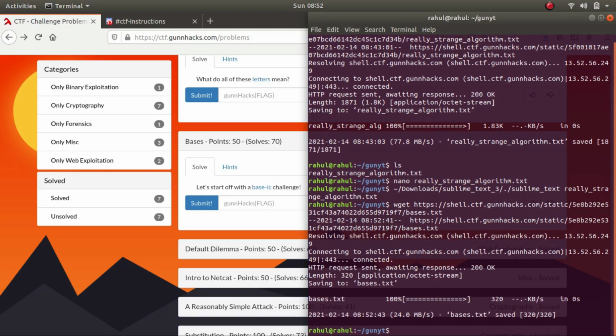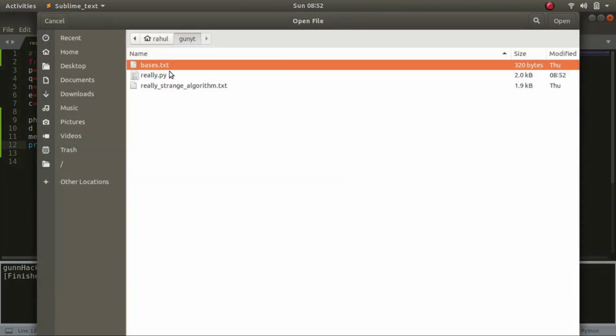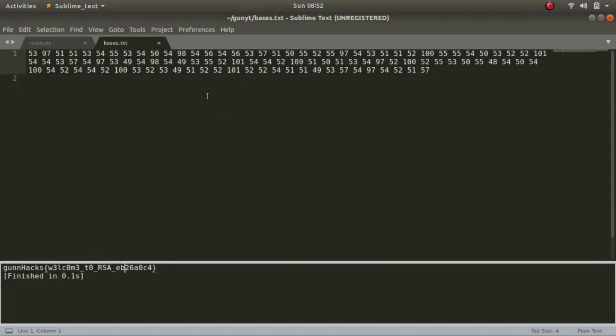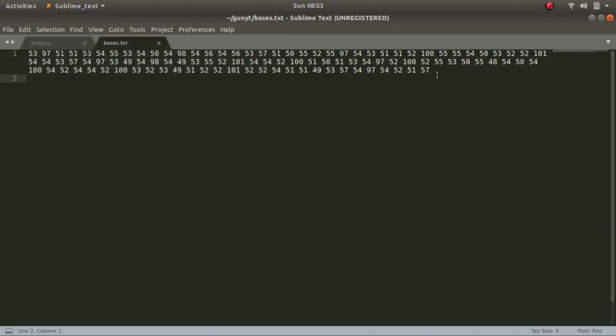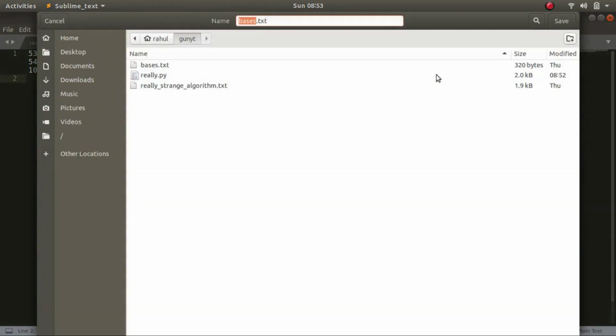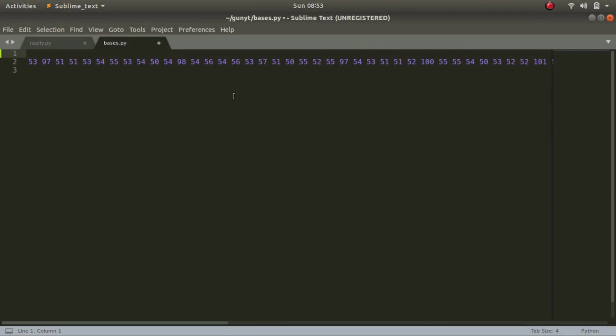Now that we have it, let's open it up in Sublime Text. There we have it. These are a few ASCII characters, as you can see. And let's make up a Python script for it. Let's keep it basis.py, and let's write our shebang line first.